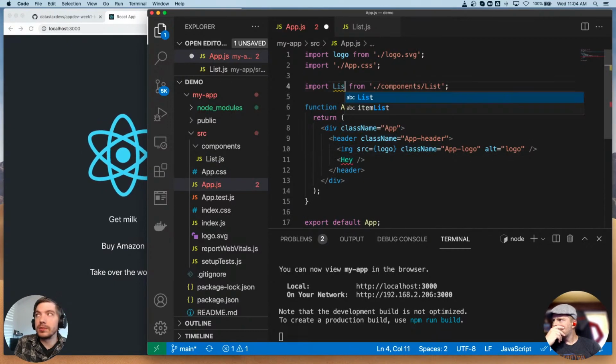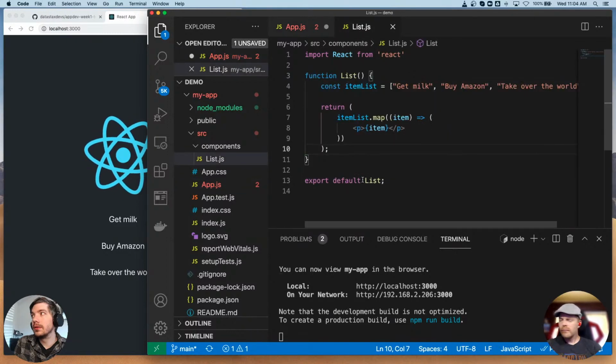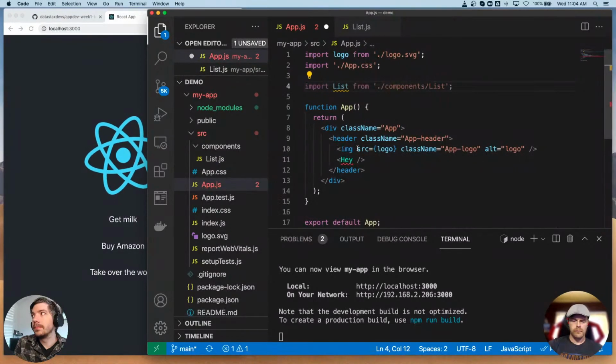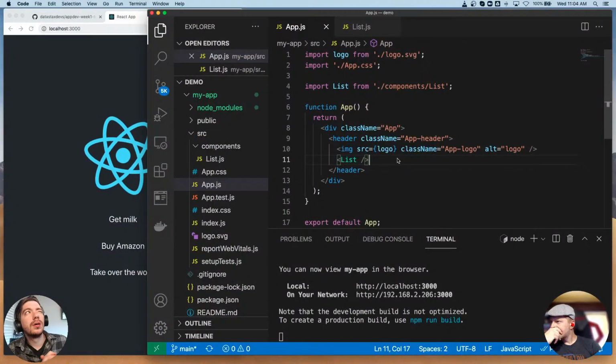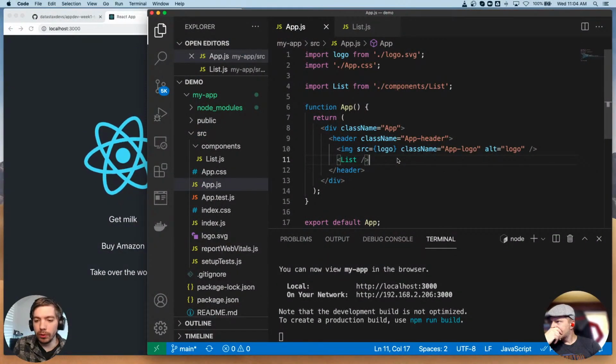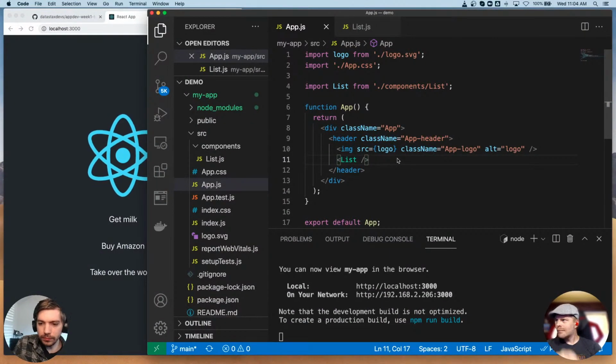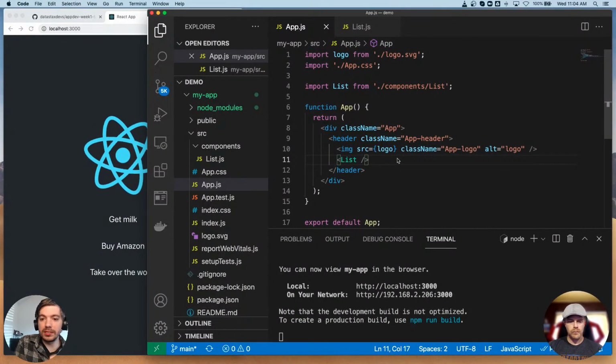But I mean, that's confusing, so I'm just going to keep it list. So that's what default does. And I think you always need a default. There's probably another way to do it where you don't always have to do a default. There are definitely ways to import specific modules though.